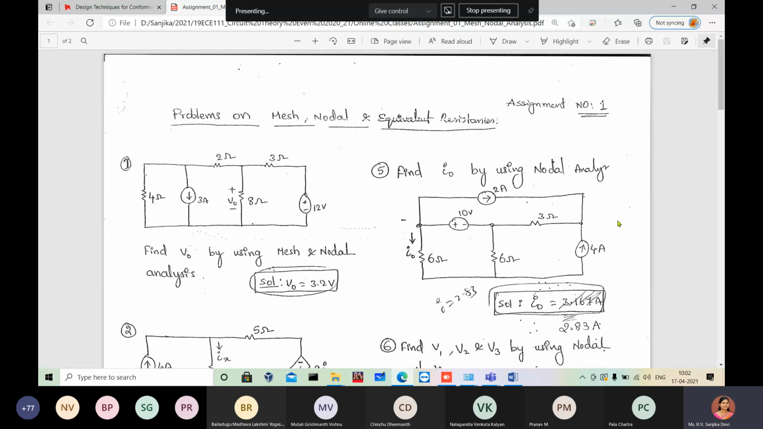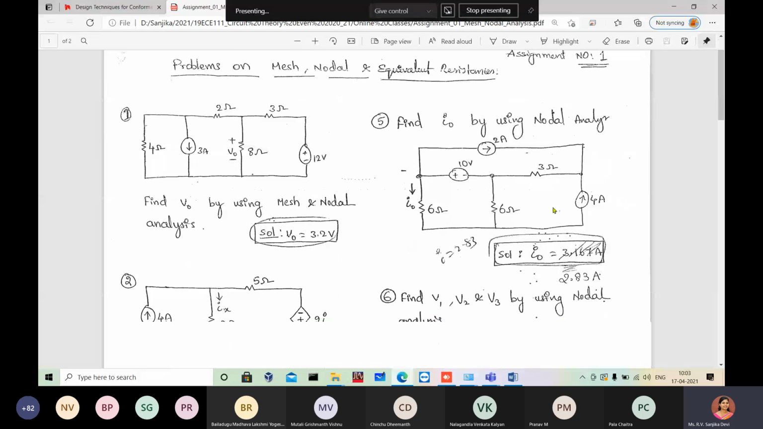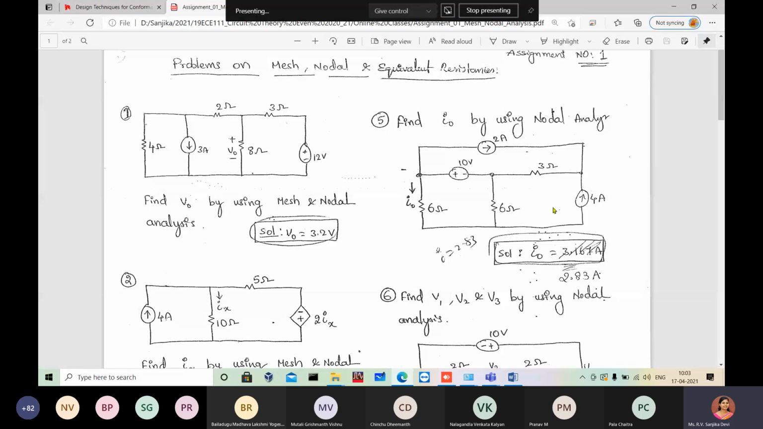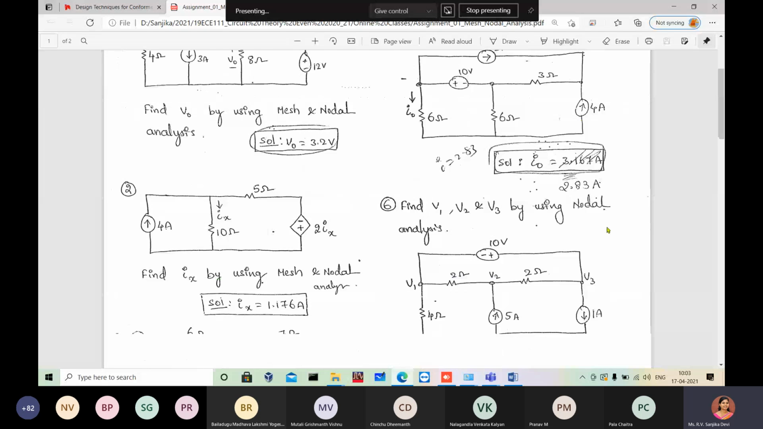This class is mainly to discuss the difficulties or any challenges you faced in the assignment, especially in the mesh analysis. Nodal analysis we just started in the last class, so whatever part we have completed, you can try. If a circuit has only current sources, we have already discussed that, so check which numericals have only current sources and try those. With the voltage source we will discuss in the next class, and after that you can try the remaining problems.